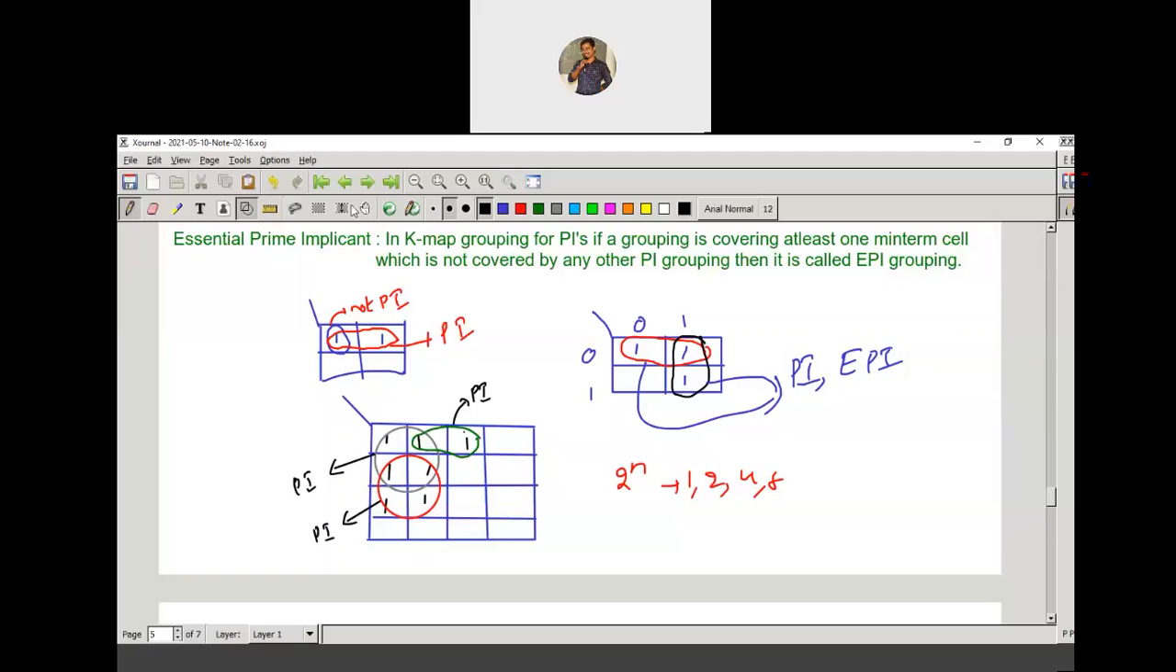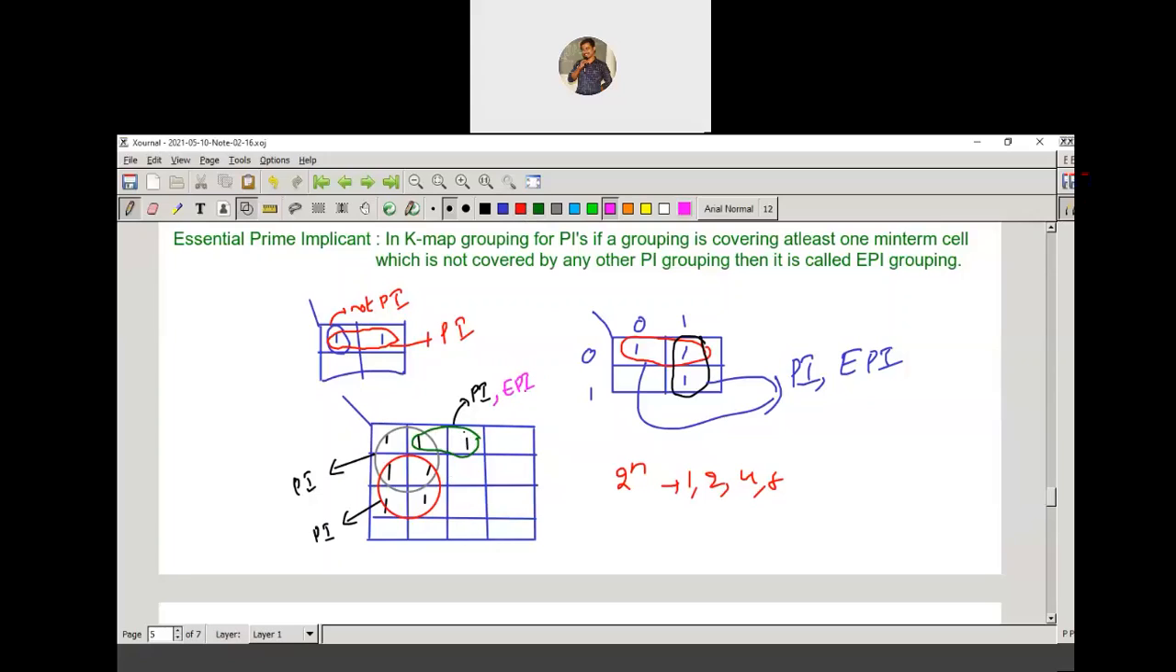You can observe the definition for the essential prime implicant. In K-map grouping, if a prime implicant grouping covers at least one min-term cell which is not covered by any other prime implicant grouping, then it is called the EPI grouping. For example, if you take this two cell grouping, this min-term is not covered by any other prime implicant. It is covered by only one prime implicant. So we can say that it is an essential prime implicant.